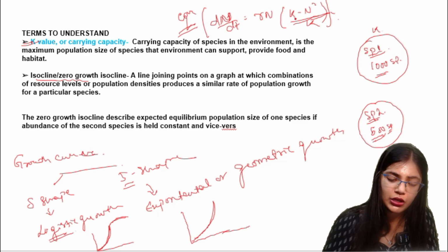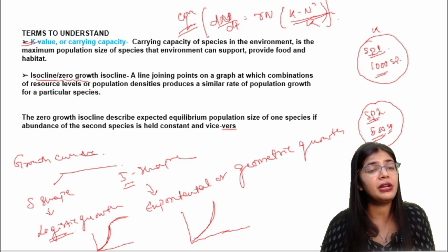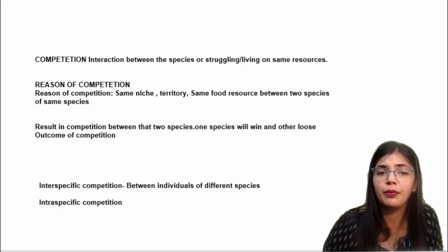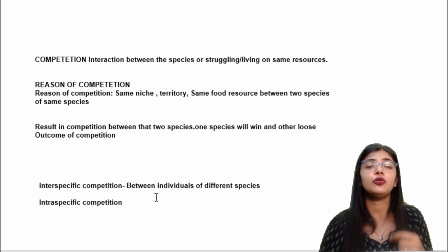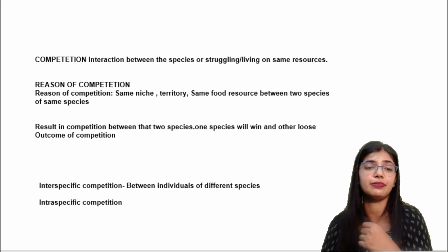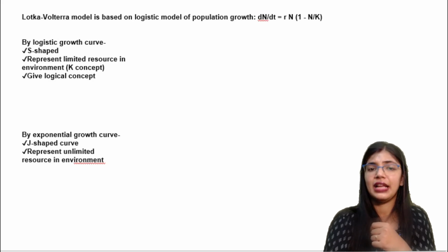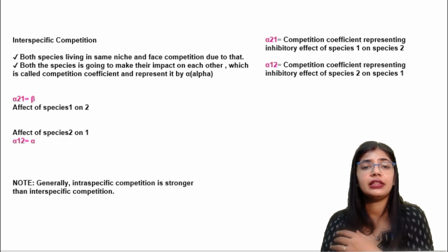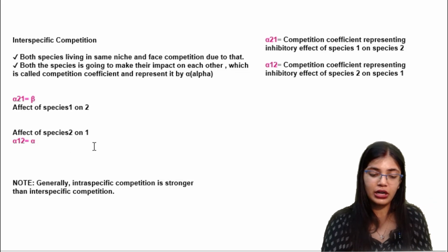The next thing: we have already learned what interspecific competition and intraspecific competition are. Here there are two kinds of competition. Interspecific means competition between two different species, and intraspecific means competition within its own species. We have already discussed the J-shape curve and the S-shape curve. Now, the terms alpha 2-1 and alpha 1-2, what do these mean?